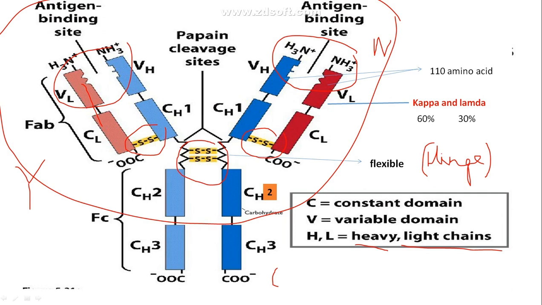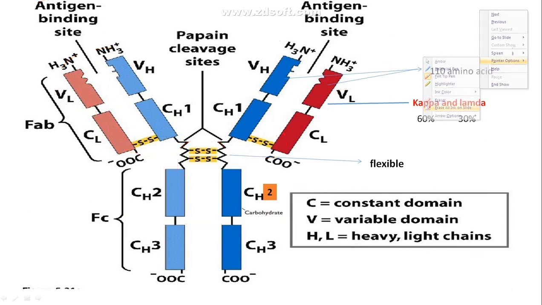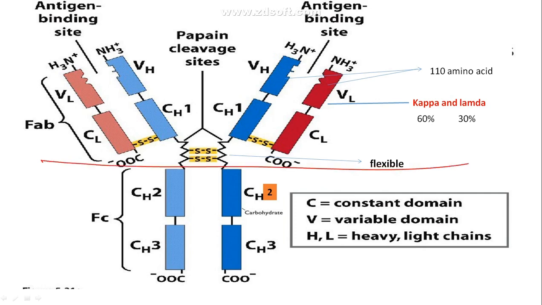And this stalk region is called the FC region. This part is called the FC region. And this above part is called the FAB. I mentioned FAB here, meaning this entire part till here is the FAB, and this is your FC. Why it is called FAB and why it is called FC, I will explain in the next class. For the time being, just remember this.